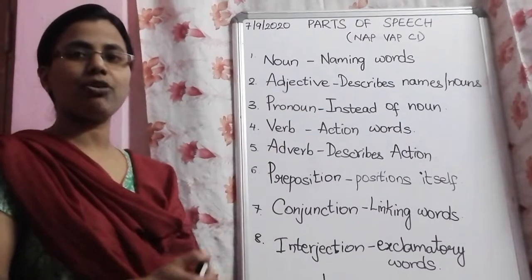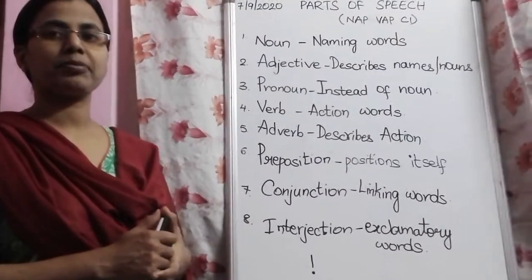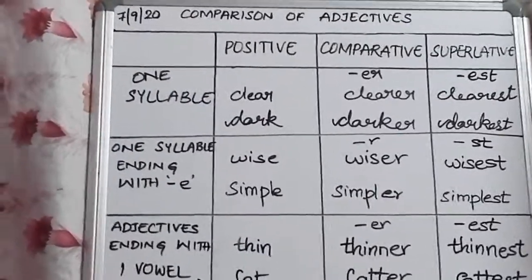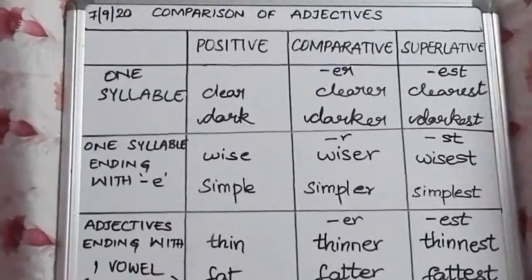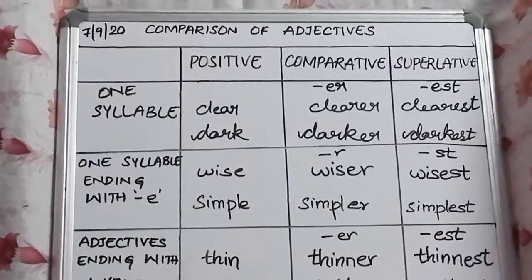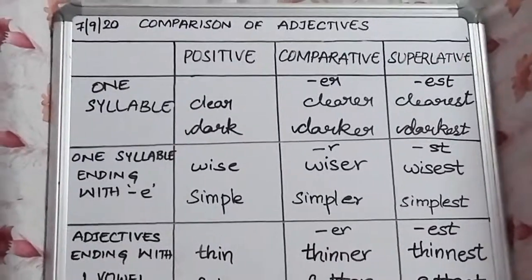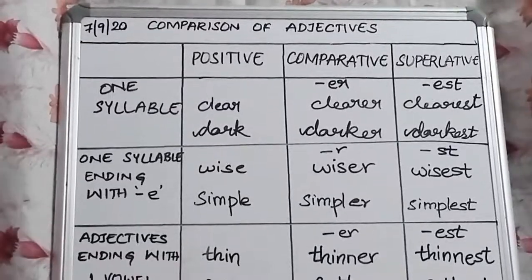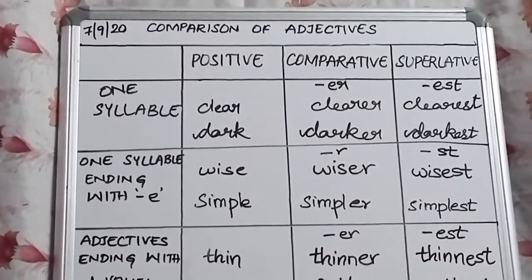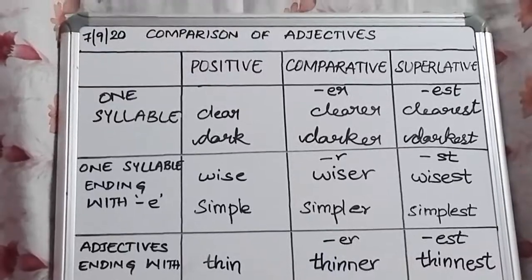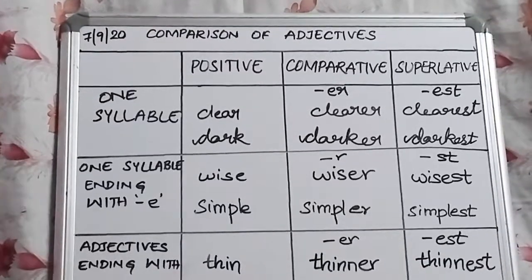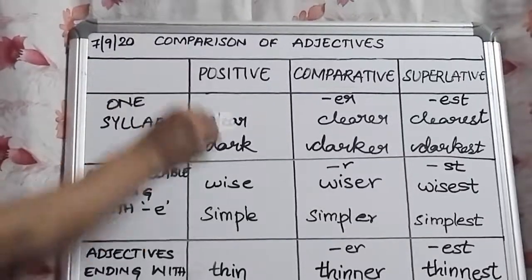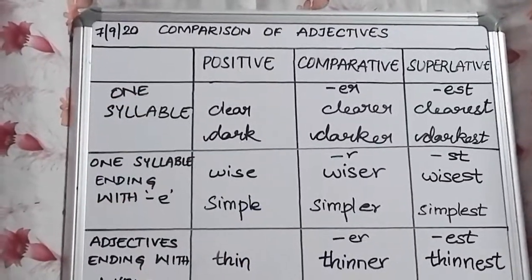Let us learn more about adjectives. Adjectives in English have 3 different forms: positive, comparative and superlative. When comparison is not made, it is said to be in the positive degree. The positive form is the basic form of the adjective. All these are in the basic form of the adjective.